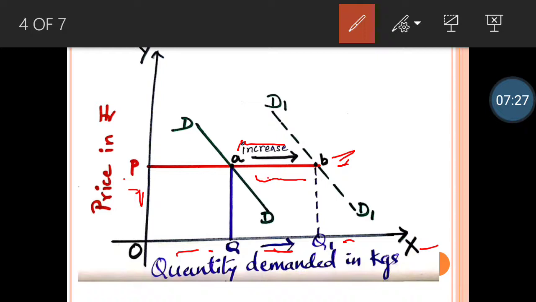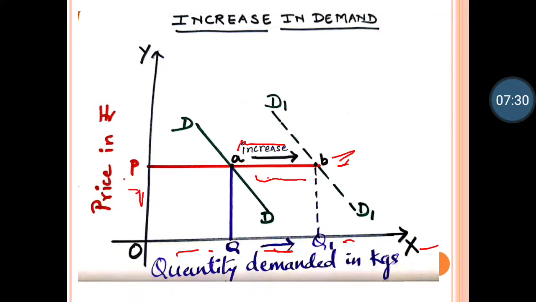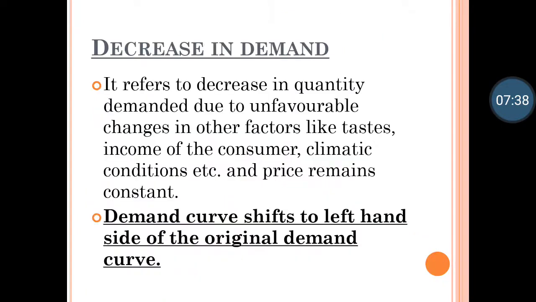So now we will move towards decrease in demand. Decrease in demand is exactly opposite to the increase in demand schedule. Let us understand that in detail. Decrease in demand refers to decrease in quantity demanded due to unfavorable changes in other factors like taste, income of the consumer, climatic conditions, etc., and price remains constant.